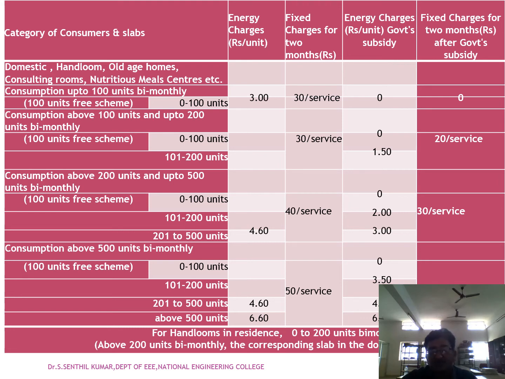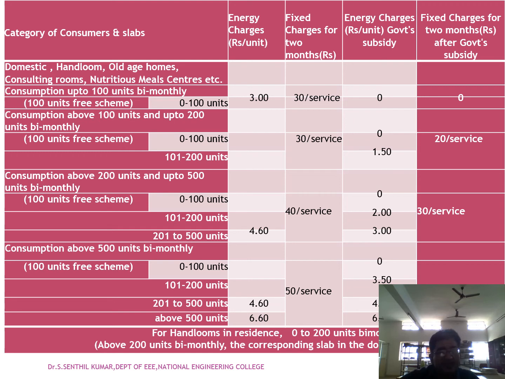So if the unit consumption is between 100 and 200 units, these calculations are applied, and you calculate the total amount per unit for the EB bill.